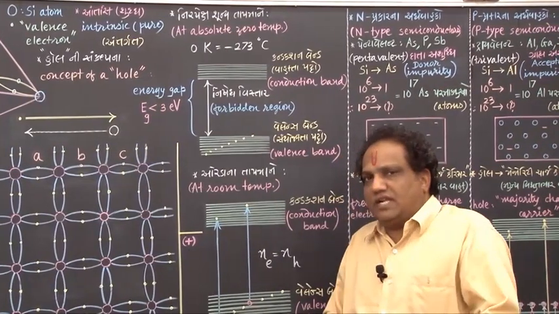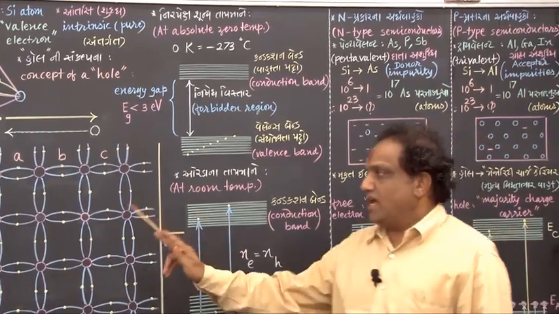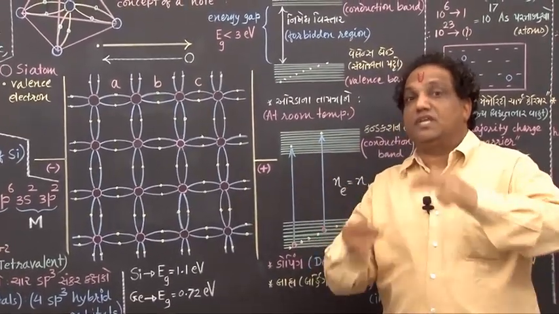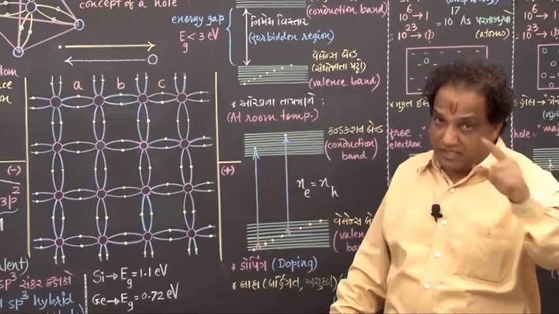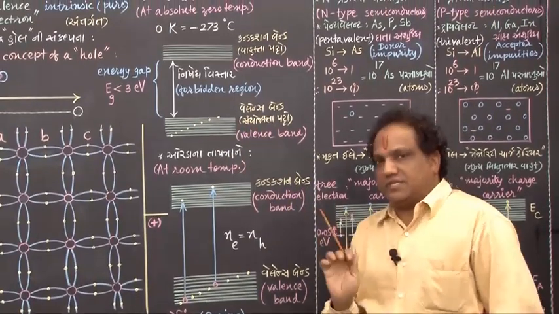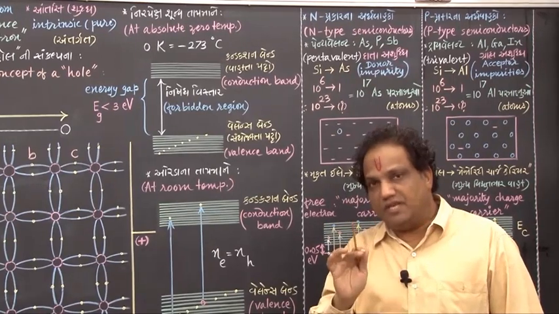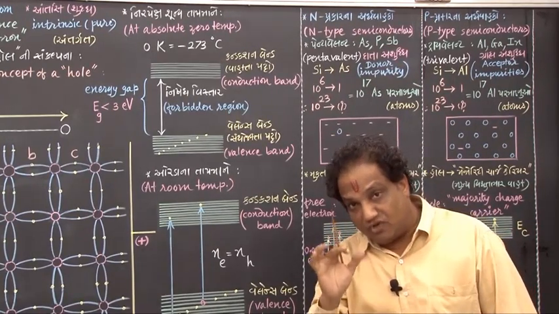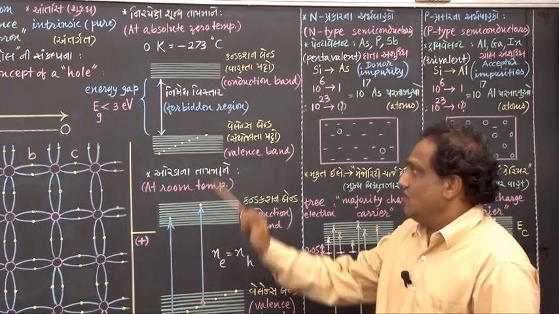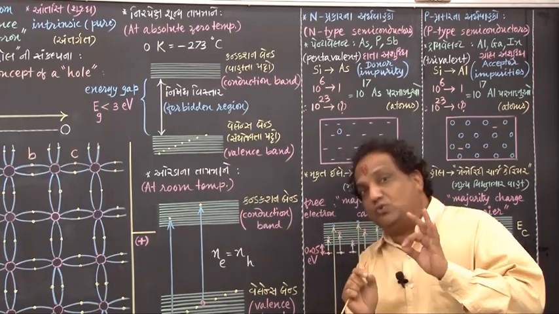Fine. Now let us raise the temperature. Okay? But before we raise the temperature, I would like to explain the same reason using another approach, and that is using energy band diagram. Fine. See, if you calculate the energy of valence electrons in this semiconductor, we find that the values of energy of all valence electrons are very close to each other.